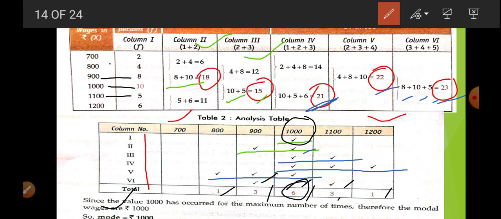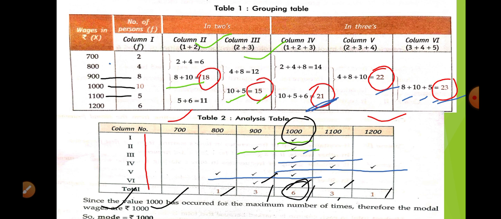So this is your mode. This is your grouping table. I think you are able to understand.